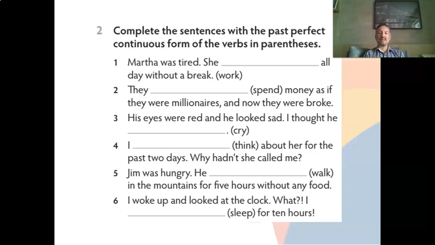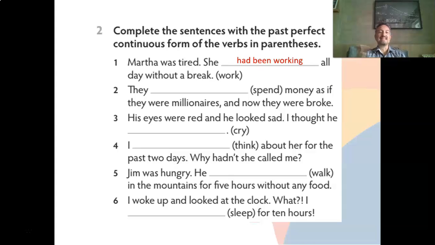And we have to complete them with the past perfect continuous using the verbs in parentheses. So Martha was tired. Why was she tired? Because all day without a break. So she had been working all day without a break. That's why she was tired. So it was a continuous action that at the end of the day made her tired.